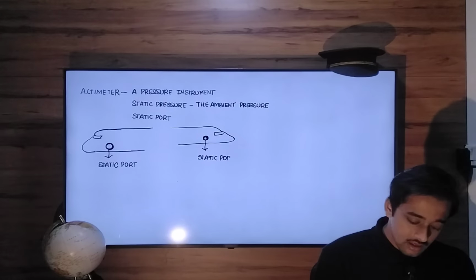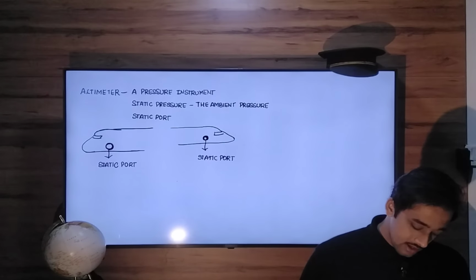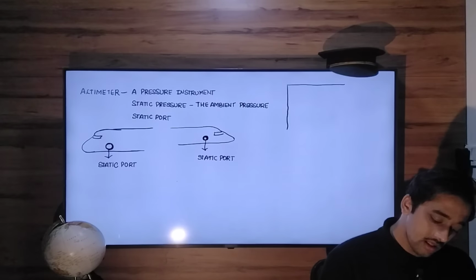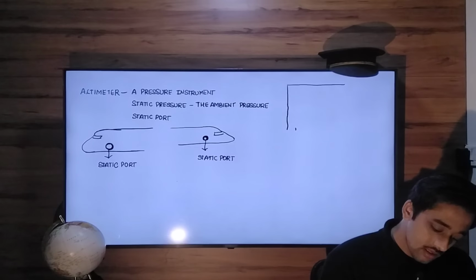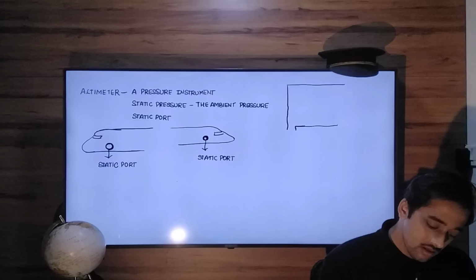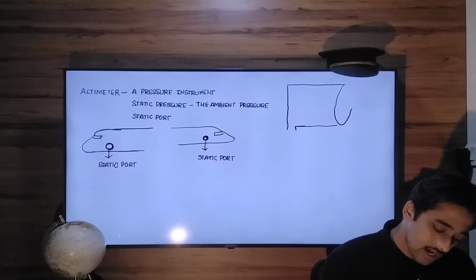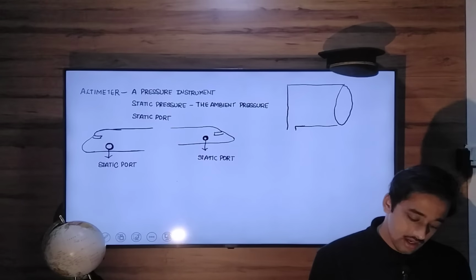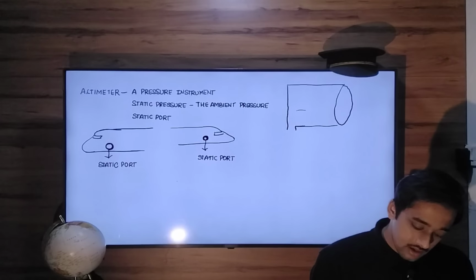This static port, what will it do? It will deliver static pressure to the altimeter.